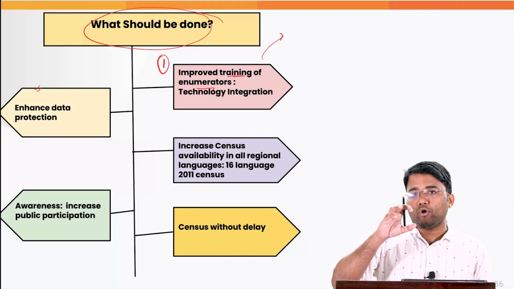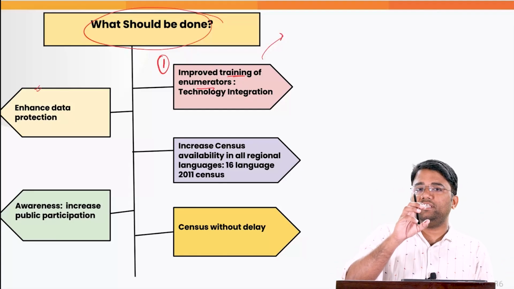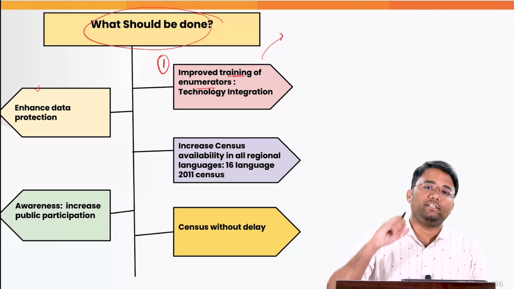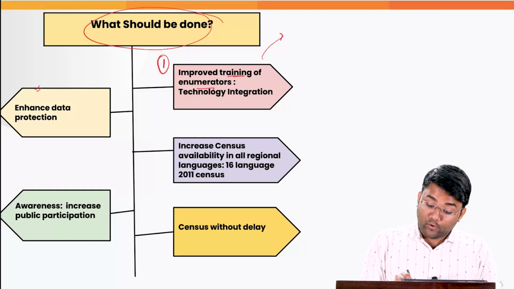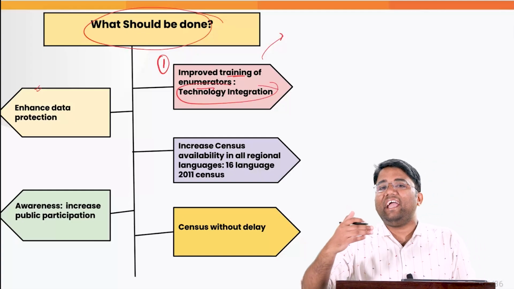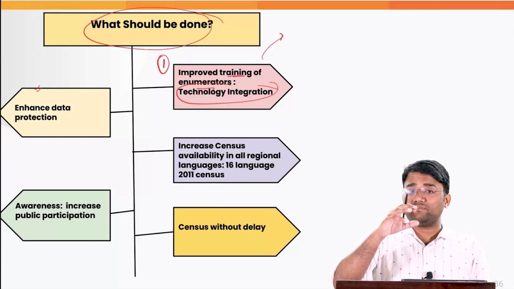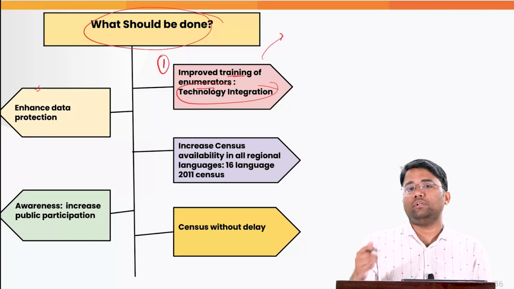So there is need for proper training to be given to these enumerators so that the data that is coming is more useful and there is less confusion related to data. Apart from that, there is need for more technological integration for the analysis of that data so that we can come up with better policies from the data that we have got from the population.